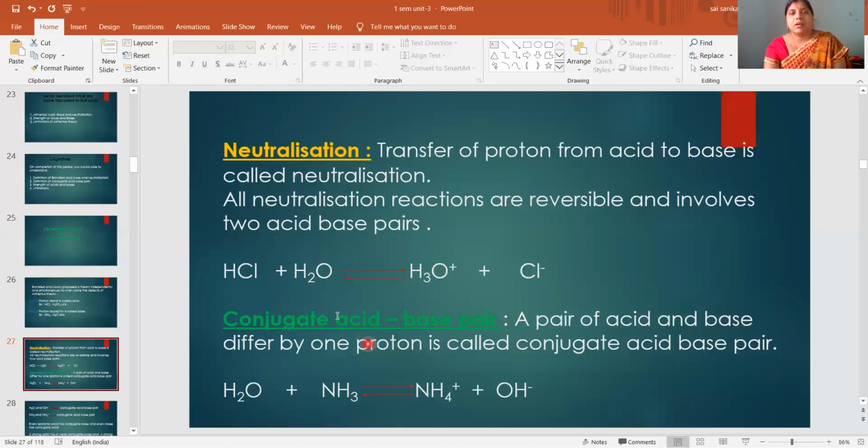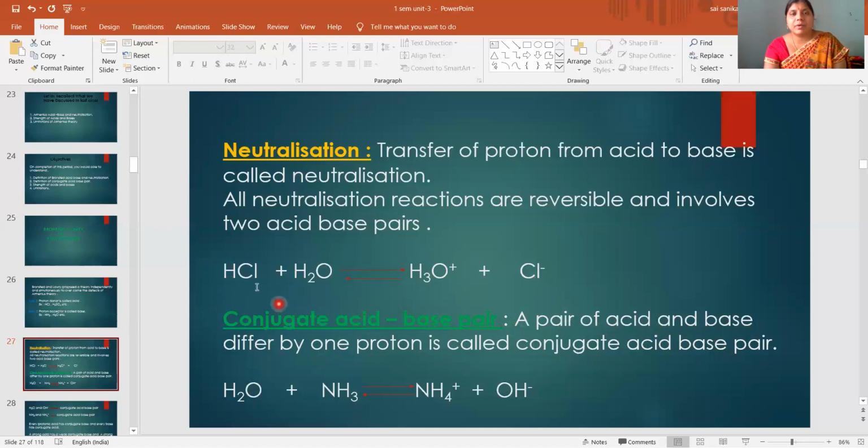Next you have conjugate acid base pair. What is meant by conjugate acid base pair? A pair of acid and base differing by one proton is called a conjugate acid base pair. A pair of acid and base differ by how many protons here?